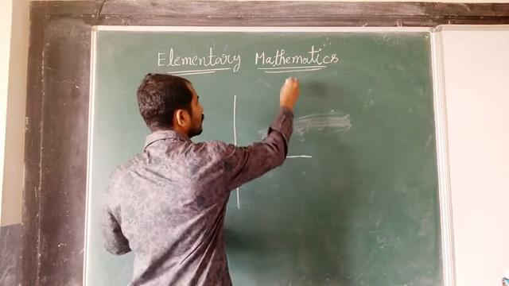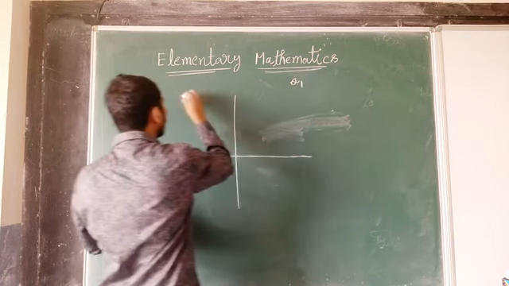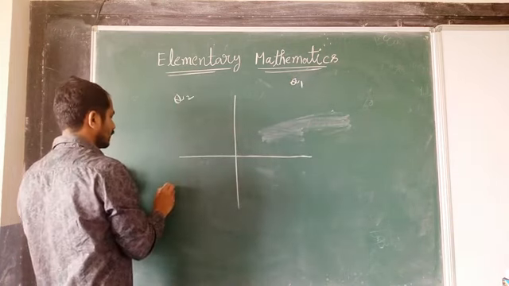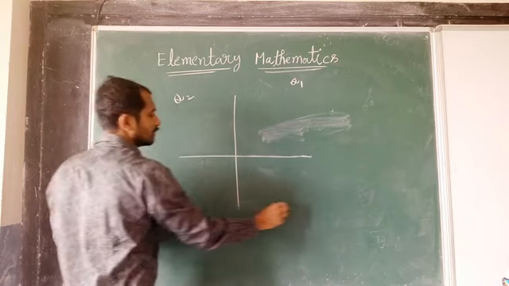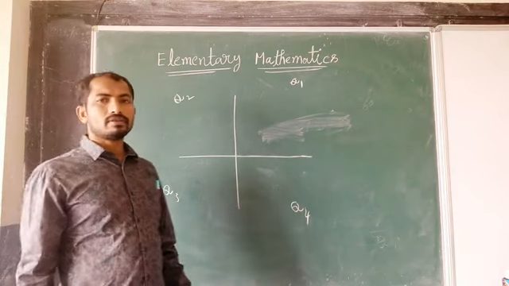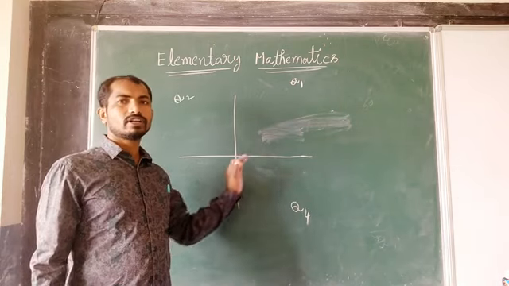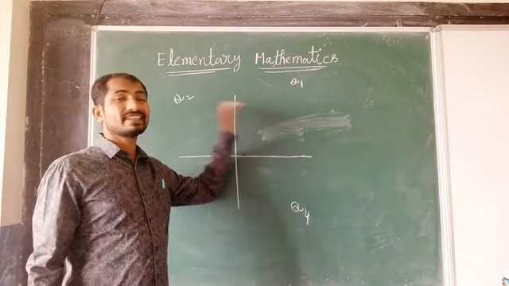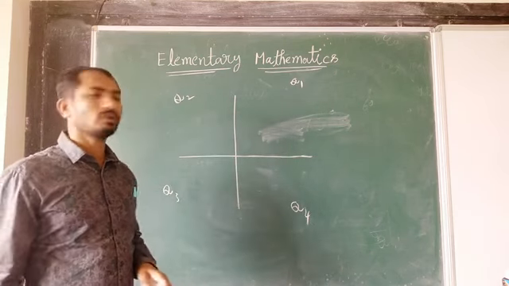This is quadrant 1, the Q1, and this is the second quadrant, and third quadrant, and this is the fourth quadrant. Clear? So the plane we divided into 4 quadrants. First quadrant, second quadrant, third quadrant, fourth quadrant.